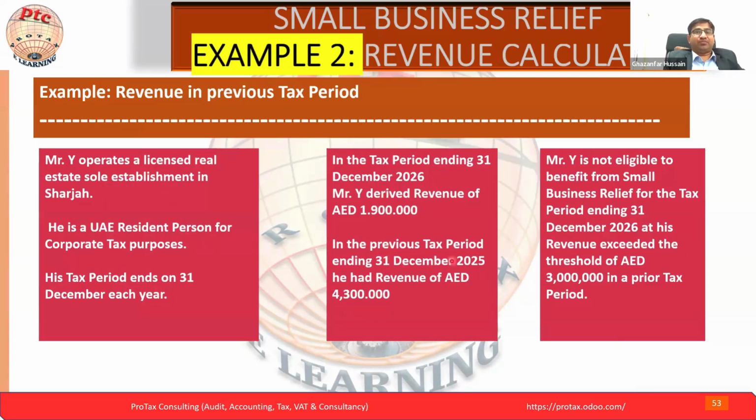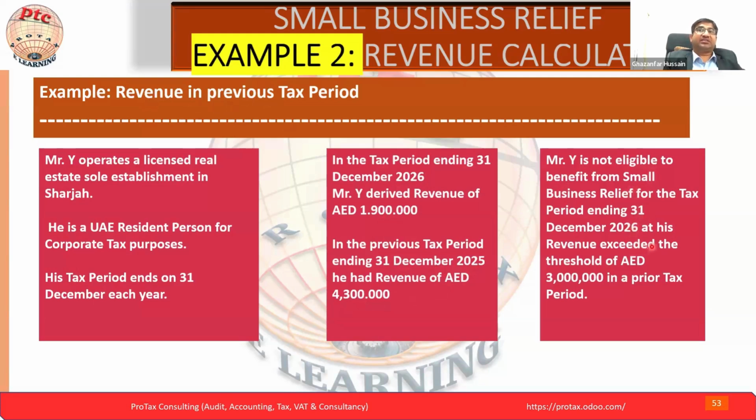And in the previous tax period, because now we have to make the test for that, in the current year, 2026, revenue is 1.9 million, and the revenue in the previous period, that is 2025, is 4.3 million. So Mr. Y is not eligible to benefit from the small business relief in the period 2026.